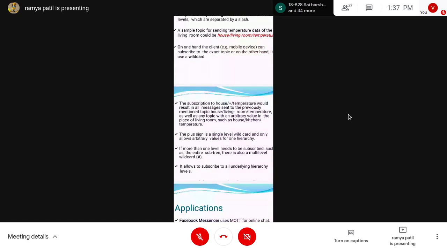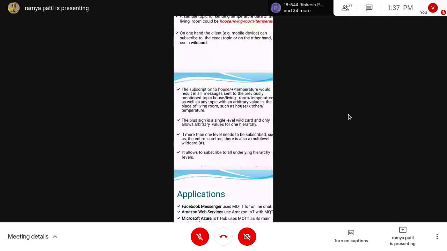So that is the exact topic. Here you can get the exact topic like that. We are seeing what is the format for an exact topic. Here we see the plus sign is a single-level wildcard, and it only allows arbitrary values for one hierarchy.